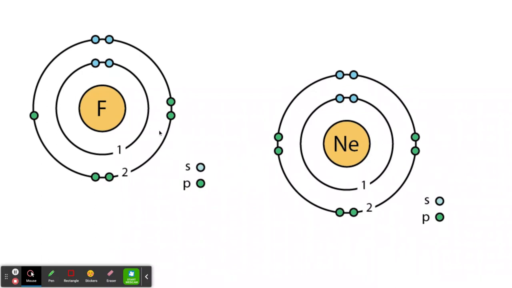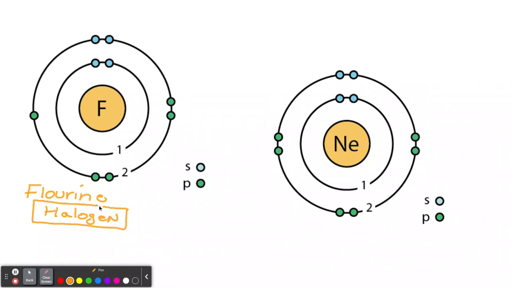Now fluorine is the most reactive element on the periodic table. It's very reactive, not radioactive, but reactive. In other words, it will react to other elements better than anything else. And it is a halogen. So we'll make sure our pen's working first of all. We'll use that color, why not? So fluorine is a halogen. And halogens are very reactive. They want to react. They want to mingle.